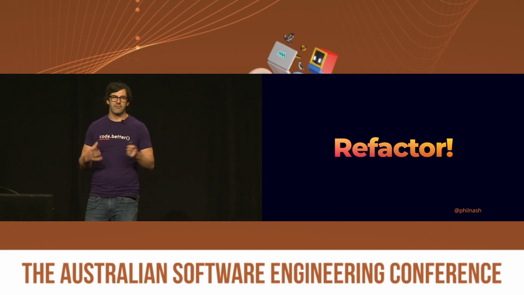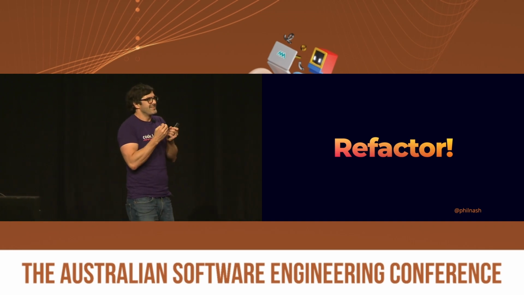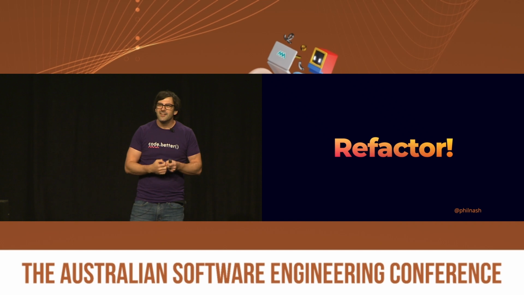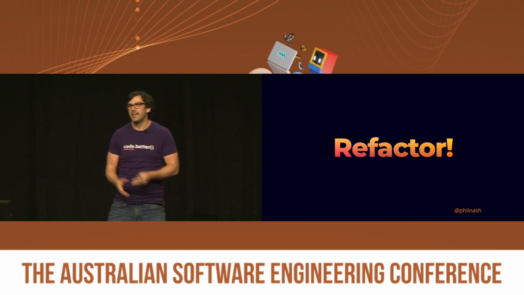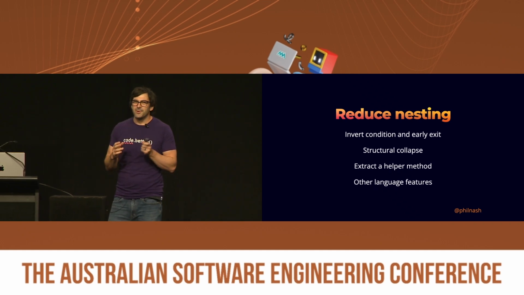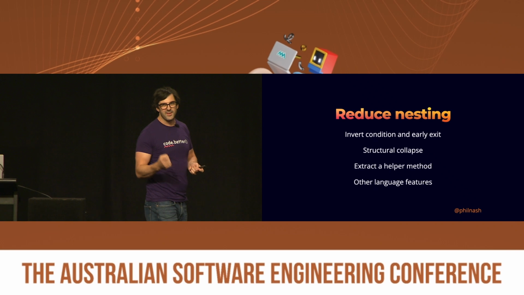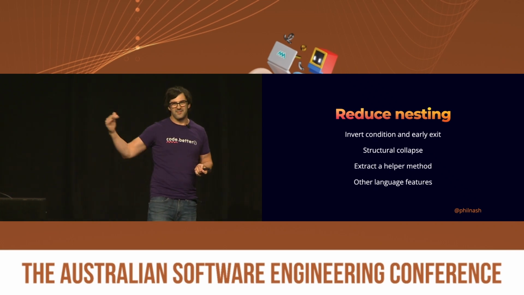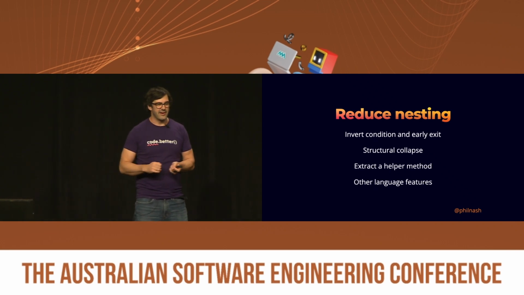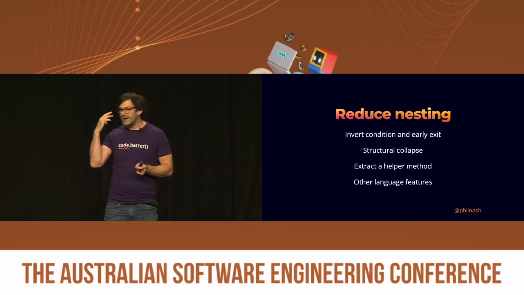How are we going to now reduce this complexity? I think that's, I guess, the crux of this whole thing. We need to understand where that complexity is, and then know how to change it. And so cognitive complexity as a score clearly has an issue with nesting. The way it keeps ratcheting up that nesting score in the background tells me that it doesn't want you to nest things. And I agree.